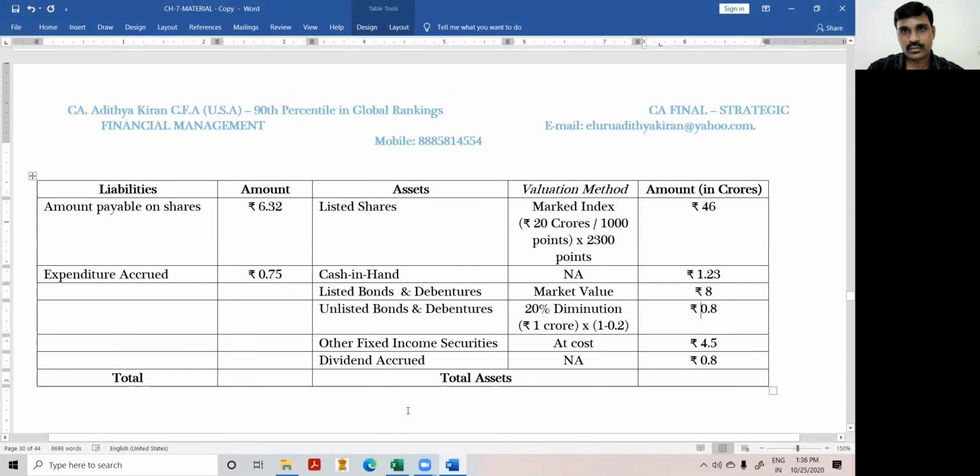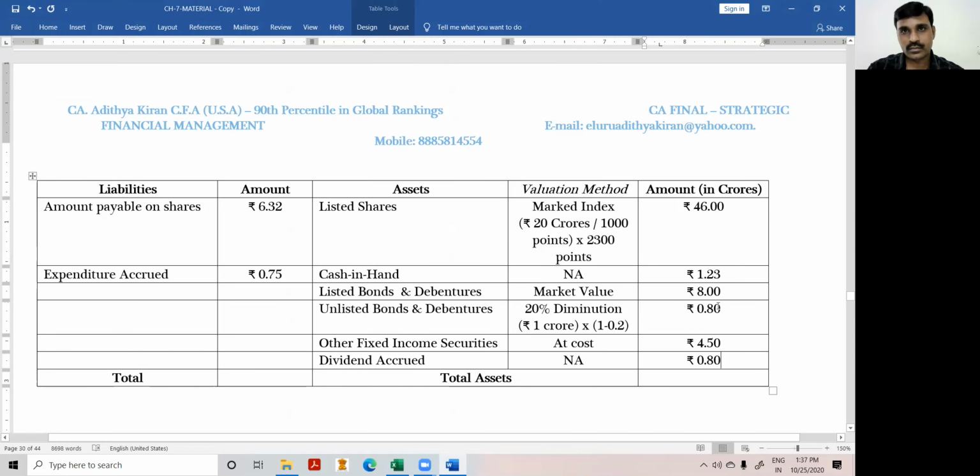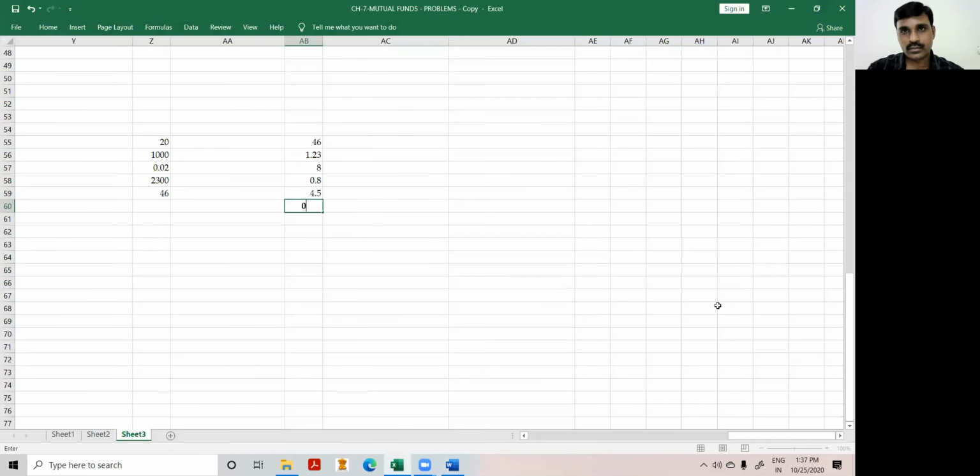Better put it in decimals, so this will be 46.00, this will be 0.80, this will be 4.5.